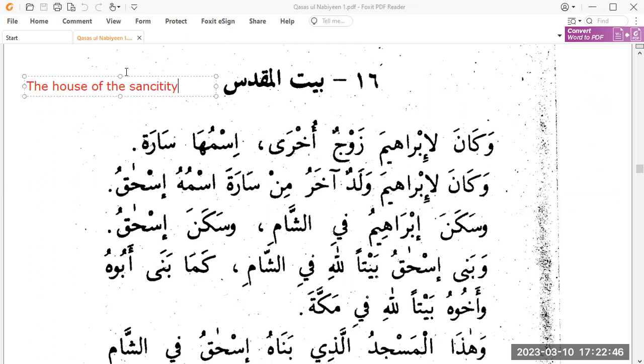You also have this word Quds. Quds is for Jerusalem. That's reserved for Jerusalem. So let's read about Baitul Maqdis today, inshallah.